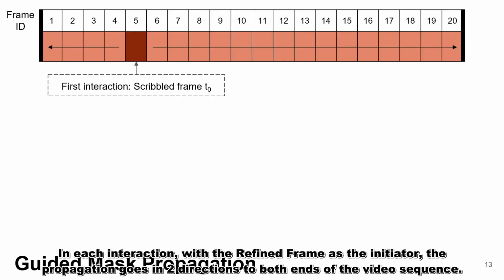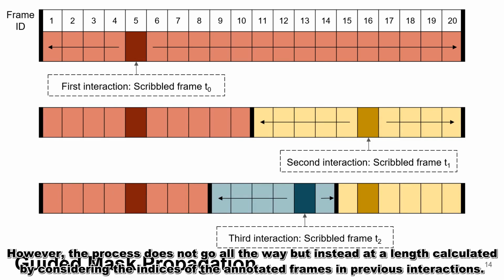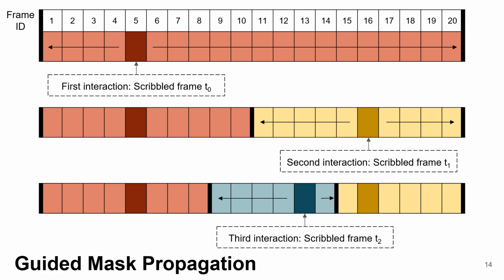The next interaction starts with the refined frame as an initiator. The propagation goes in two different directions, to both ends of the video sequence. However, the process does not go all the way, but instead stops at a length calculated by considering the indices of the annotated frames in previous interactions.